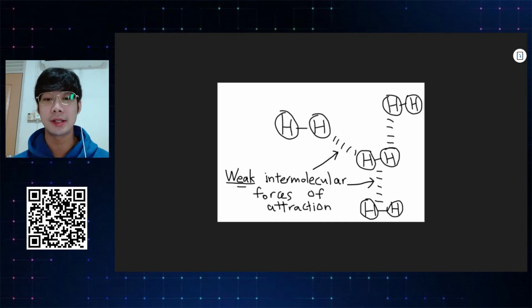Okay, so in this example, as you see on the screen, the hydrogen molecules between each other do not have covalent bonds. As you can see on the screen, they only have weak intermolecular forces of attraction. That is why they have low melting and boiling points.